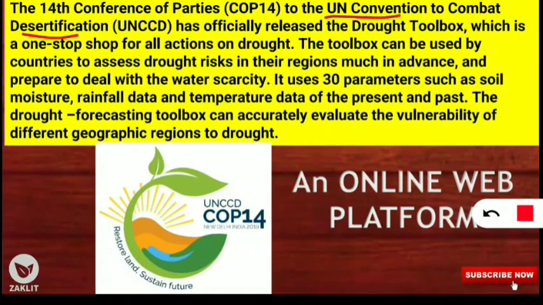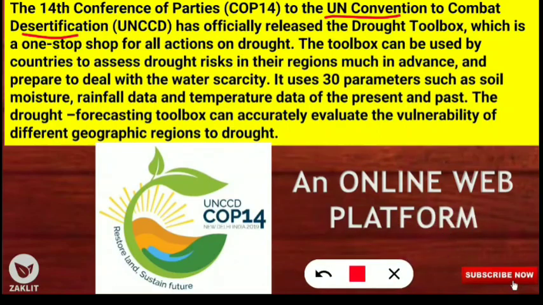Actually, this toolbox is an online web platform which is a one-stop shop for all actions on drought. Yes, we can take the help of this online web platform, the Drought Toolbox, in order to avoid drought. What can it be used for? It can be used by countries to assess drought risk in their regions much in advance. Yes, before the drought has taken place, we can assess that, and prepare to deal with the water